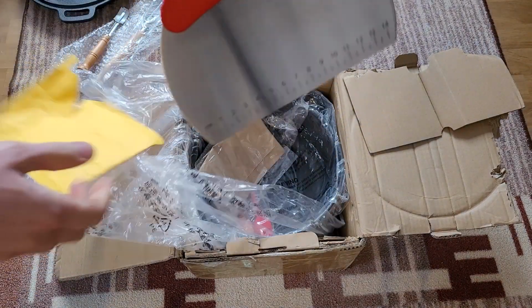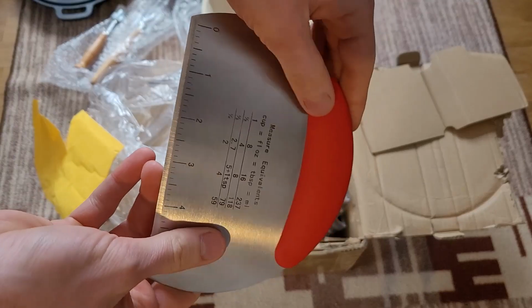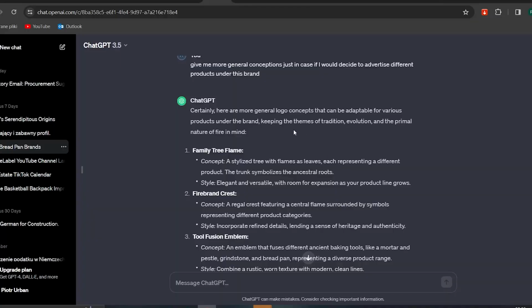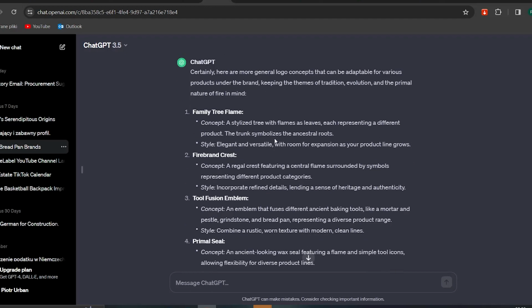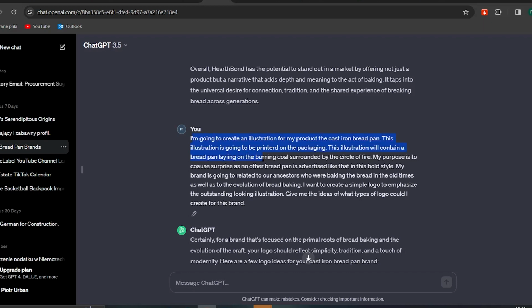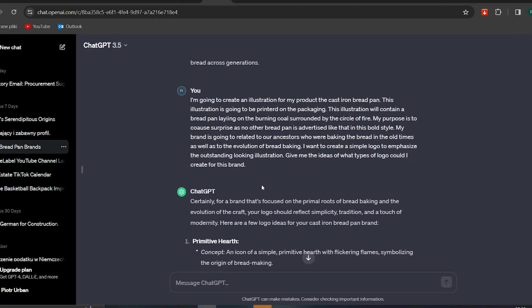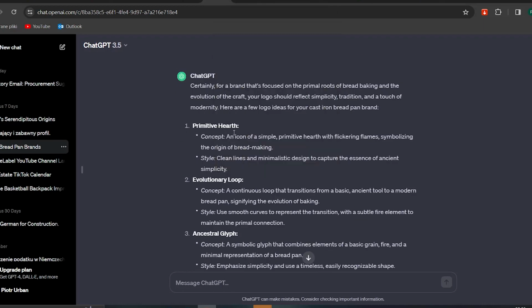So when I was trying to figure out what type of logo I'd like to include on my product, I simply asked ChatGPT, giving all the details about the suggestions. I gave the prompt to come up with suggestions of various types of logo, to choose one of them, and I gave this long prompt. As you can see here, there were many details. I explained what type of illustration I'd like to include on the packaging and so on, and based on that I wanted to get the best results that could fit my packaging.